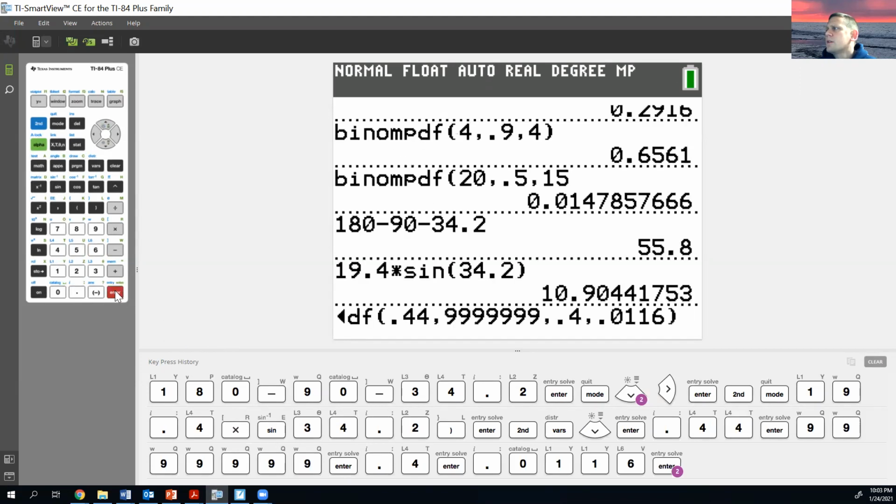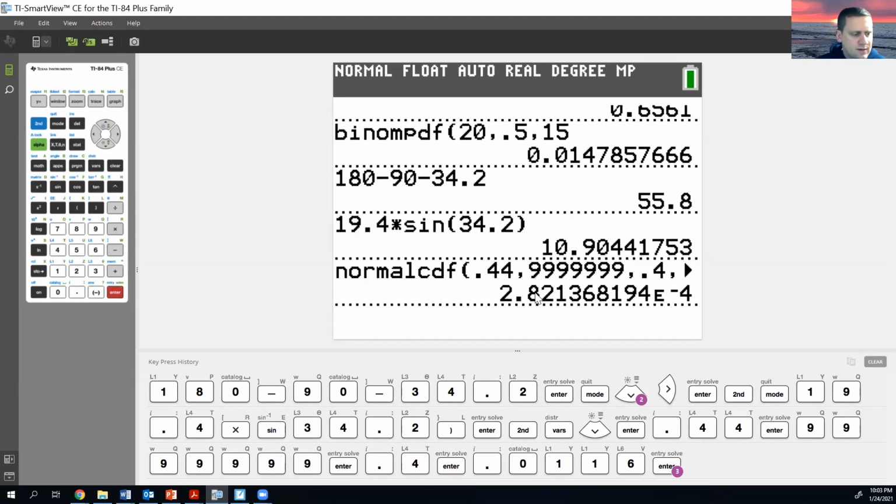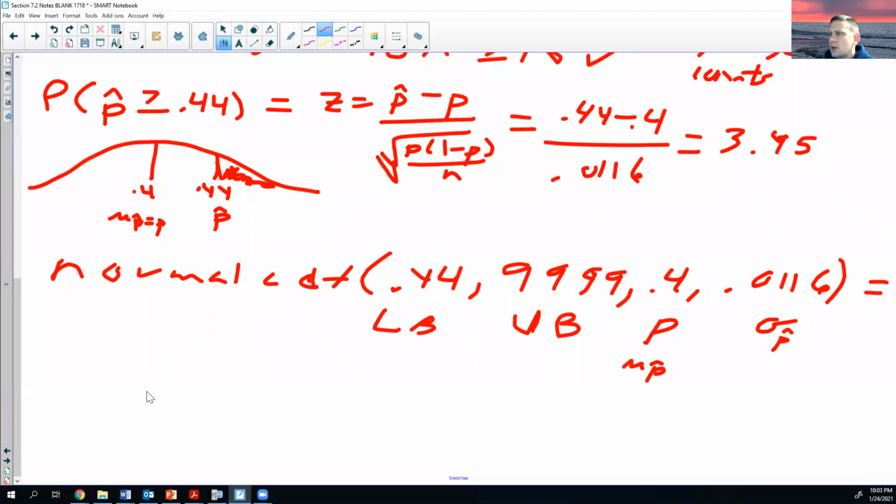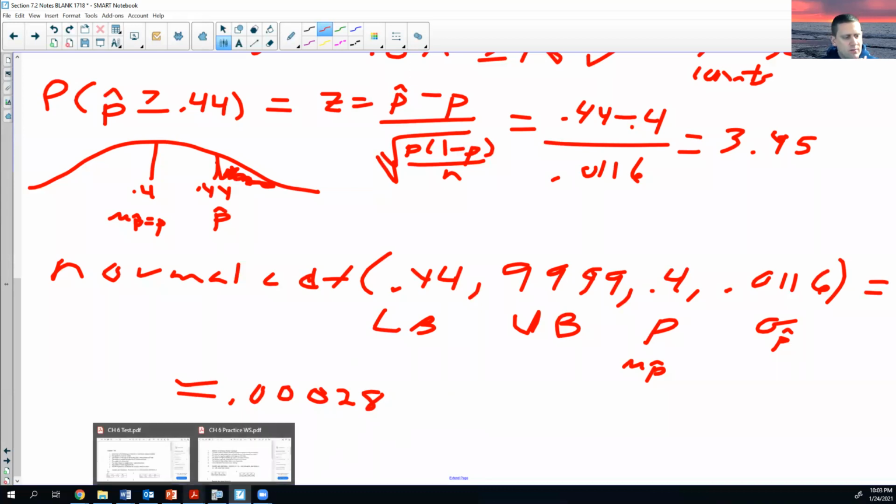So then I paste it and I calculate it. And it is very, very small. So 2.8 e to the negative fourth. So that's 0.0002 8. That's approximately our probability. It's not very likely to happen. So we found our answer.